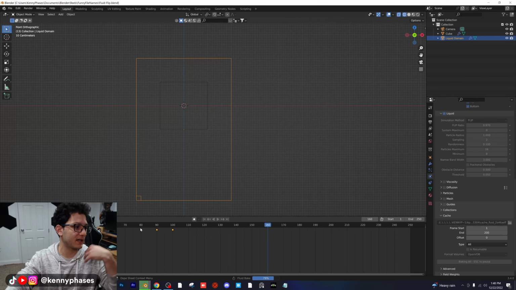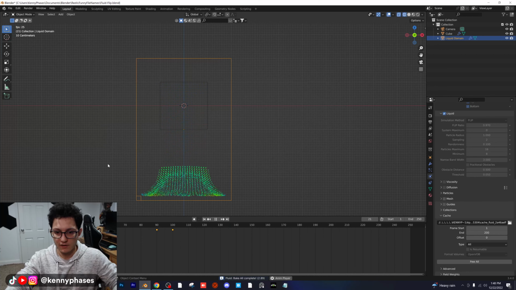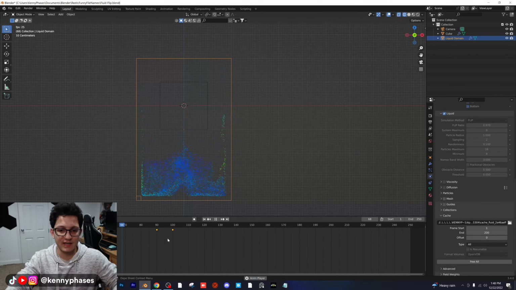Let's give this a second and see if our simulation baked properly. Fluid falls. Now at frame 90 to 100, it should flip. As you can see, it properly flips to the other side. Now what we're going to do is free all one more time, check mesh over here, and bake one more time. I'm going to show you guys what that's going to do.